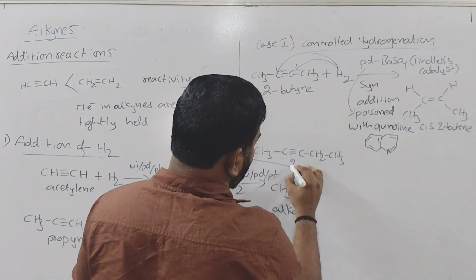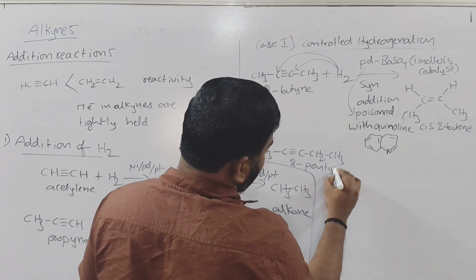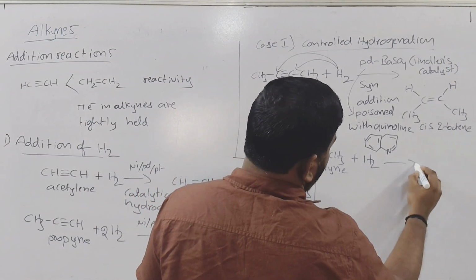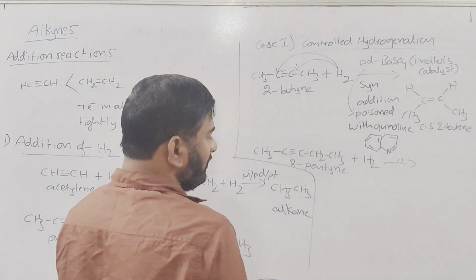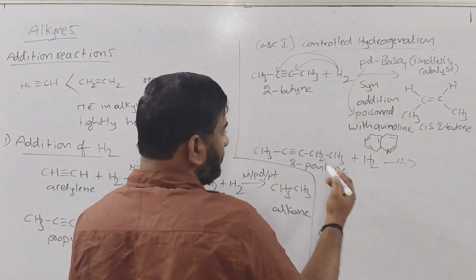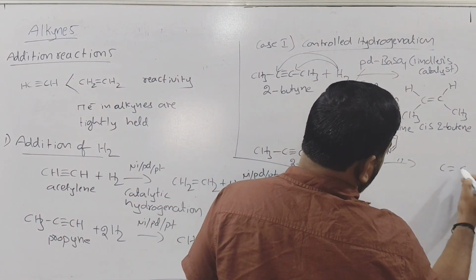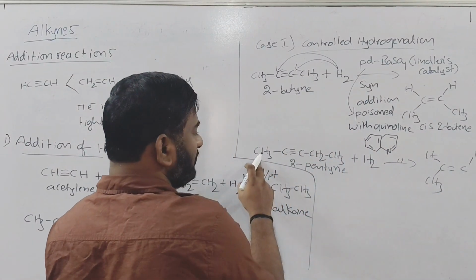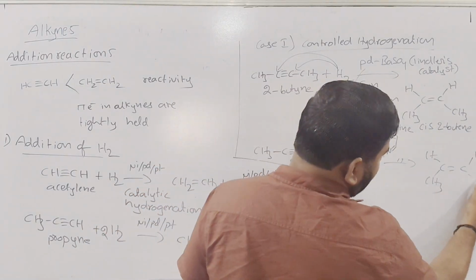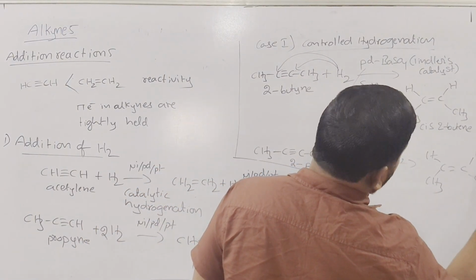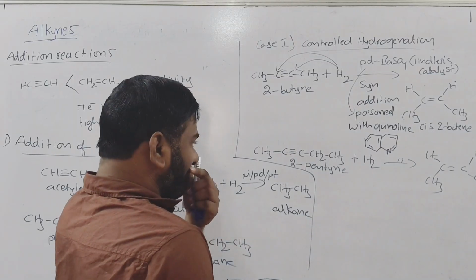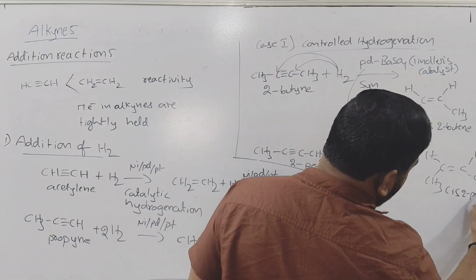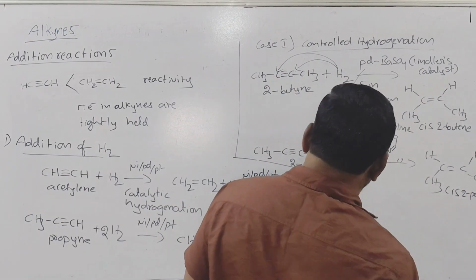This is 2-pentyne. Here also, if you have hydrogen in the presence of the same reagent, Pd/BaSO4, two hydrogens will be added from the top side or down side. So here hydrogen, here also hydrogen I'm writing, and this side the CH3 group is there, and next this side CH2, CH3 is there, that I'm writing here. So in this way, you'll get cis 2-pentene.